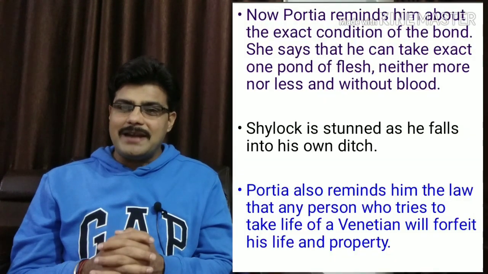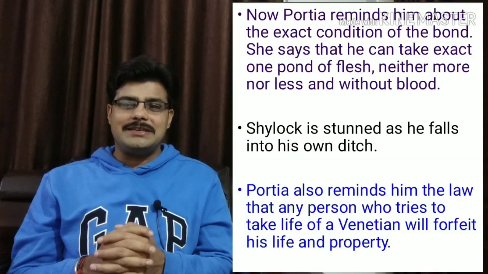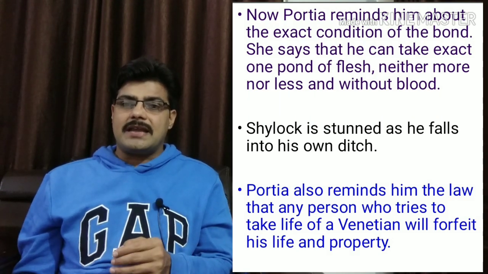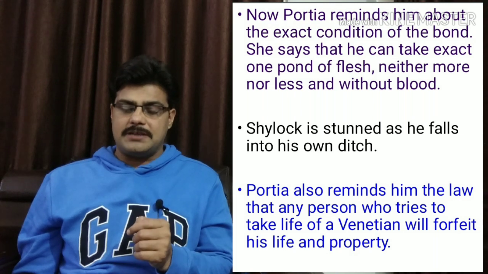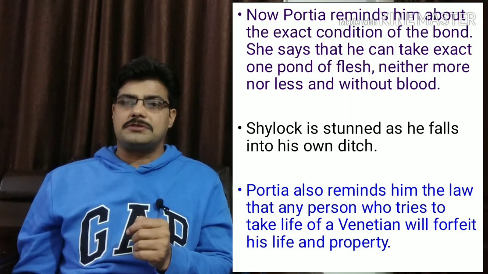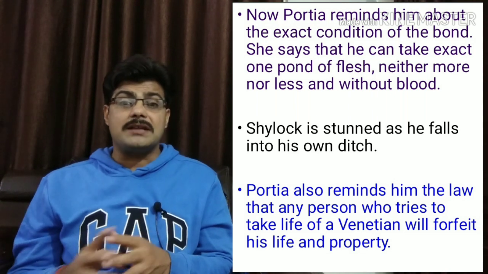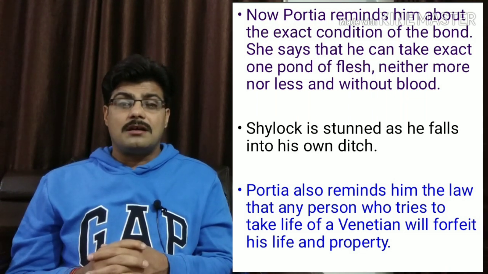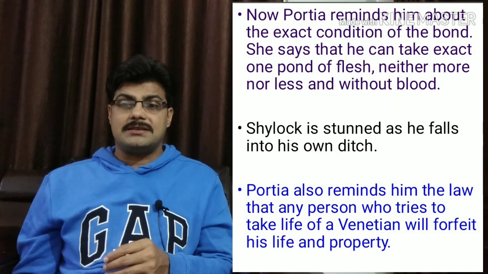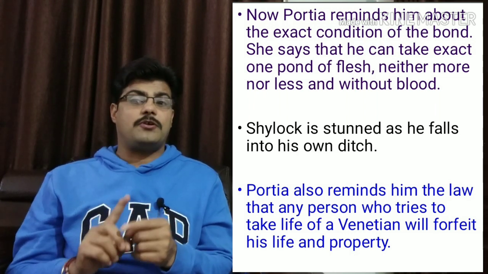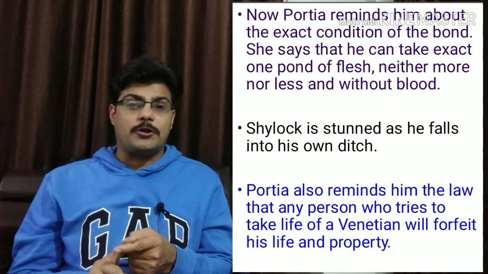Now Portia reminds Shylock about the condition of the bond. She says that he can take 1 pound of flesh from his body, but without shedding even a single drop of blood. She also reminds him that he should take exactly 1 pound of flesh, neither less nor more.